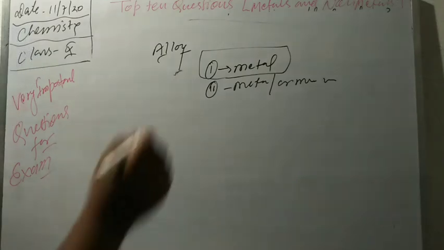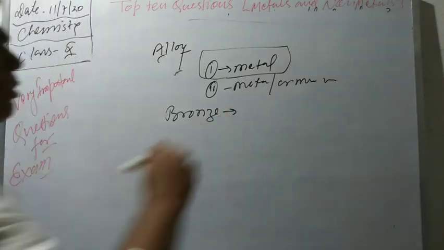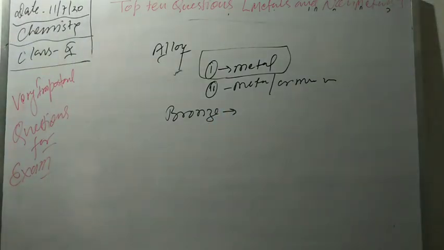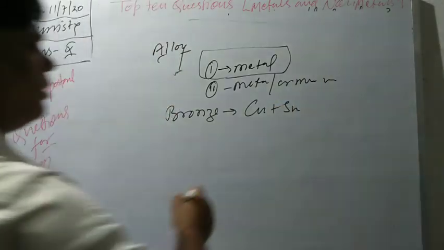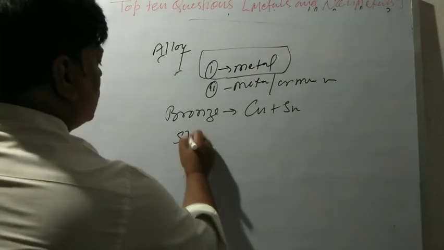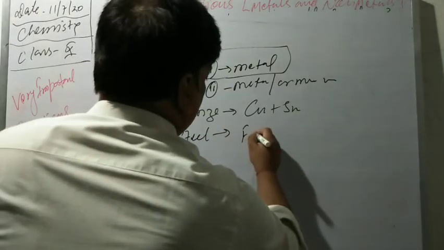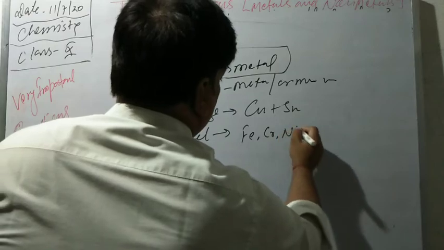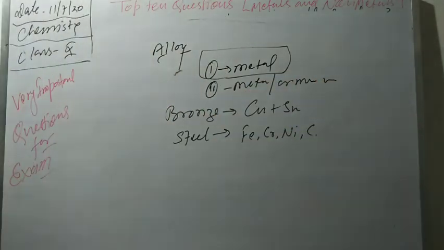For example, bronze. Bronze is a combination of copper and tin, Cu and Sn. Stainless steel, or you can say steel. Steel is a combination of iron, chromium, nickel, carbon. Okay.